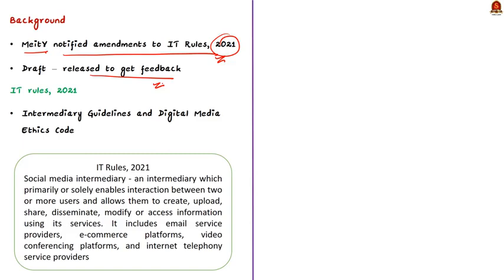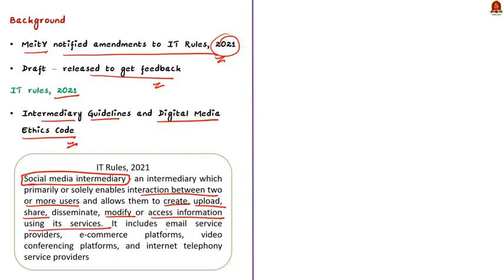Now, before going into the amendments, let me introduce you to the Information Technology Rules 2021. As I already said, it is concerned with the Intermediary Guidelines and Digital Media Ethics Code. So, now you know what the rule is about. Don't worry if you don't know what an intermediary is. The rule defines a social media intermediary as an intermediary which mainly enables interaction between 2 or more users and allows them to create, upload, share, modify or access information using their services. This could include email service providers, e-commerce platforms, video conferencing platforms and internet telephony services.